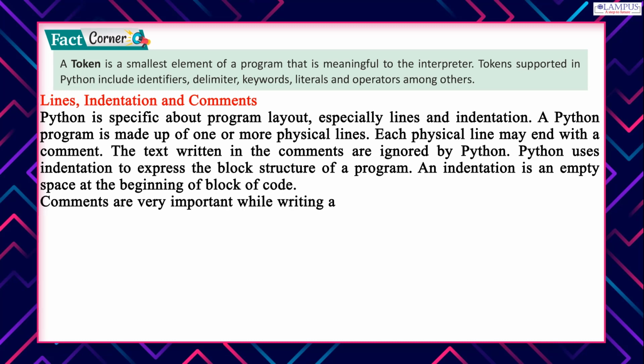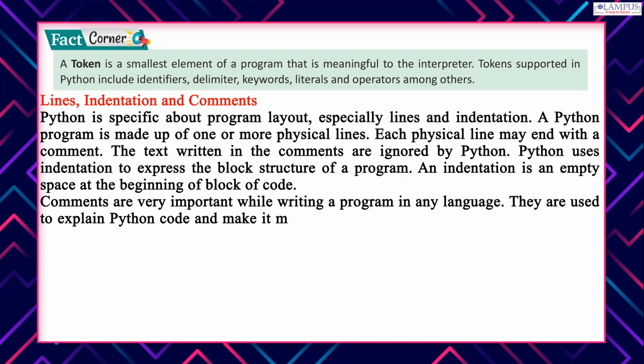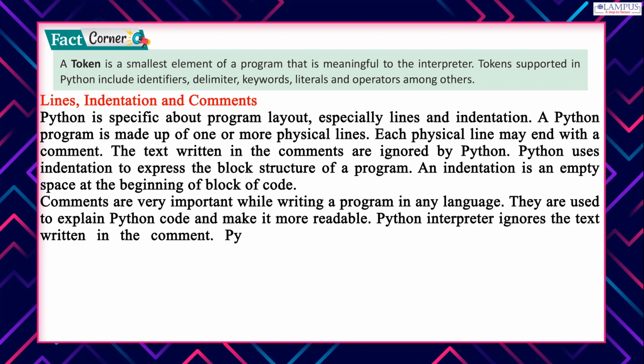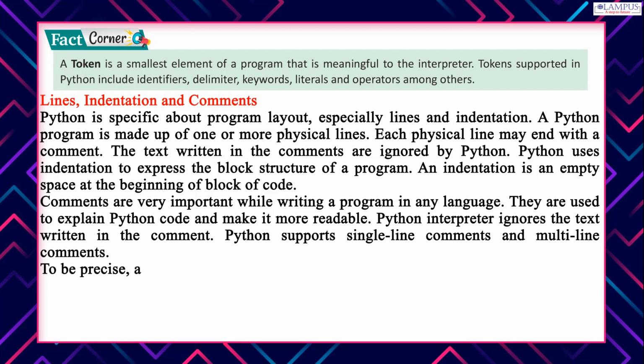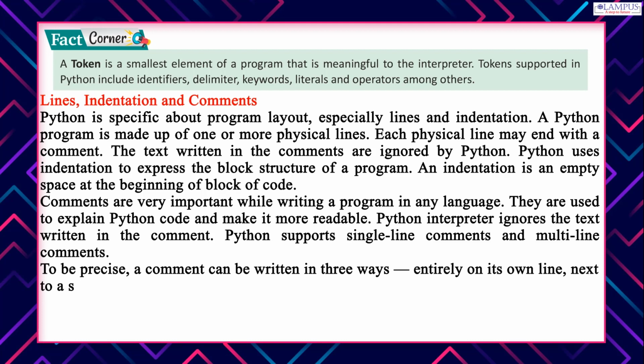Comments are very important while writing a program in any language. They are used to explain Python code and make it more readable. The Python interpreter ignores the text written in the comment. Python supports single-line comments and multi-line comments. To be precise, a comment can be written in 3 ways: entirely on its own line, next to a statement of code, and as a multi-line comment block.